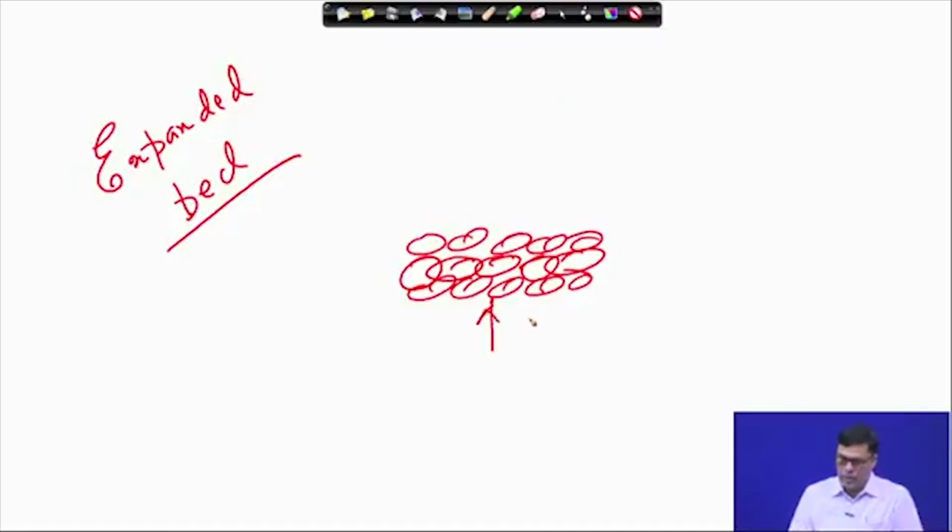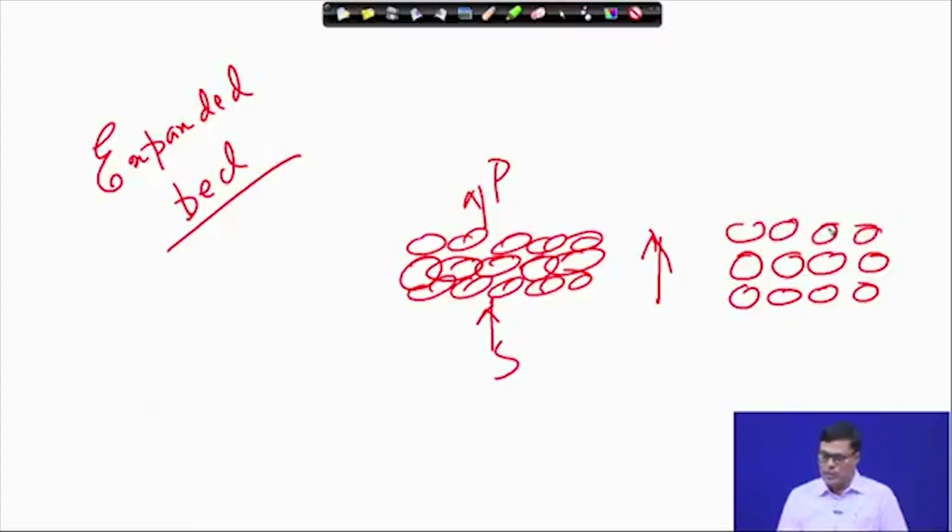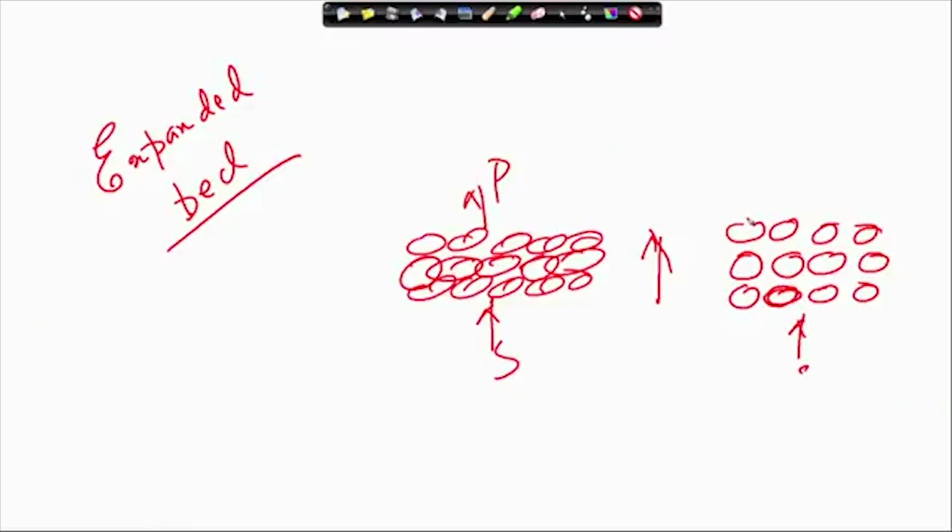Now, if you increase the axial velocity, with substrate coming in and product going out, a time will come when the axial force overcomes this gravitational force of attraction, and the particles will be separated from each other. What we call expansion of the bed will take place. As soon as the expansion of the bed takes place, the whole portion of the solid matrix will come in contact with the substrate. Then naturally your rate of reaction will increase. So, in case of expanded bed reactor, the expansion of the bed takes place.